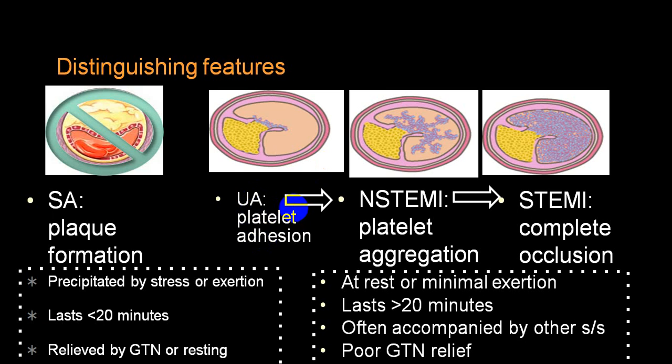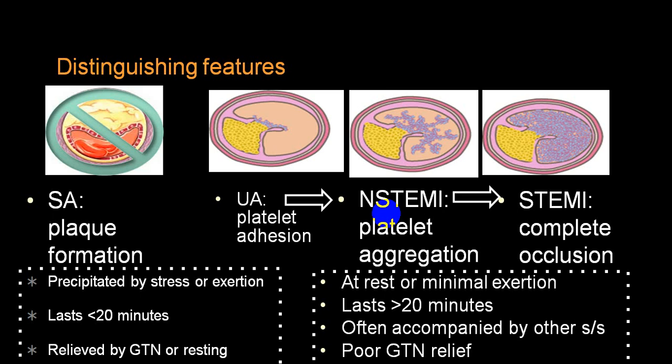ECG will show ST depression, which will persist. It comes at rest or with minimal exertion and it lasts for more than 20 minutes. There are usually associated symptoms and signs like profuse perspiration, nausea, vomiting, dizziness, prostration, etc. By and large, rest does not relieve pain and there is even poor response to glyceryl trinitrate.